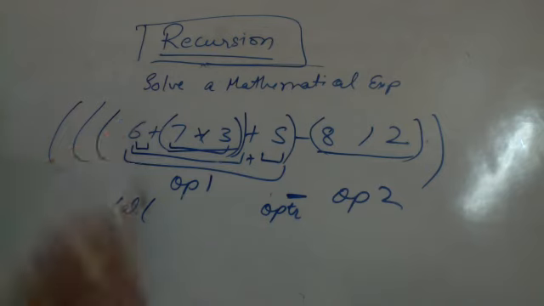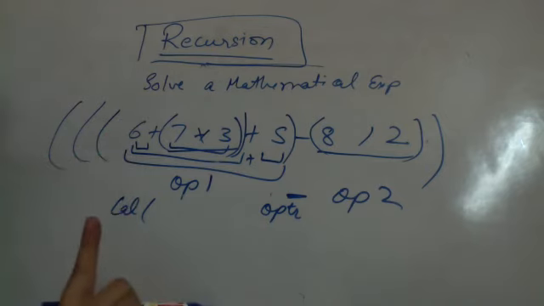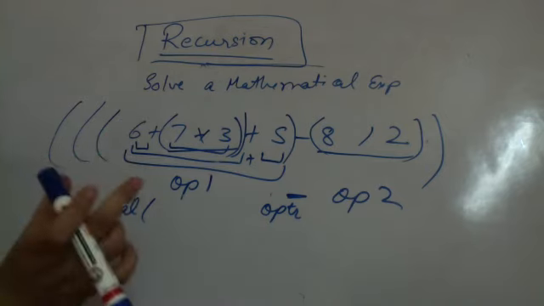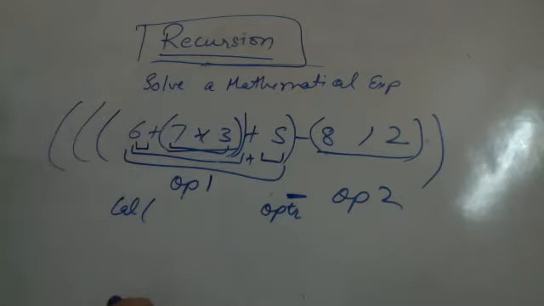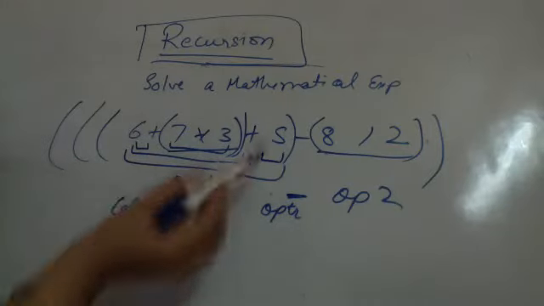Operand 1, so 6, is available. This is the base case. जब मेरे पास सिंगल डिजिट रह जाए एक्सप्रेशन की जगह, then I stop the call. If I have a single digit, I stop the call. Right? Now I have operand 2, which will again call recursively.